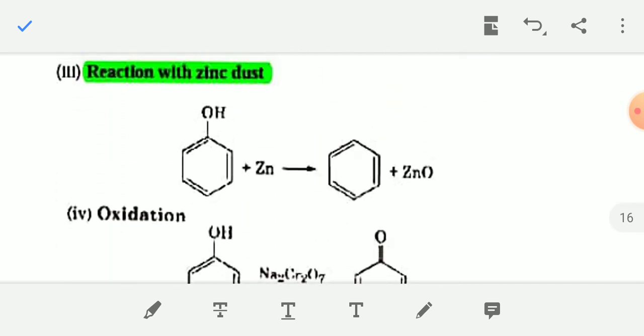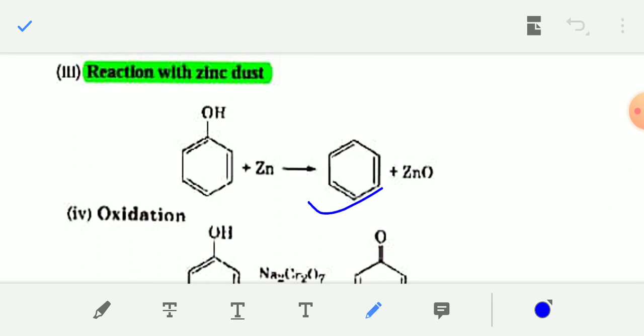And now reaction with zinc dust. When phenol reacts with zinc, you will get benzene.